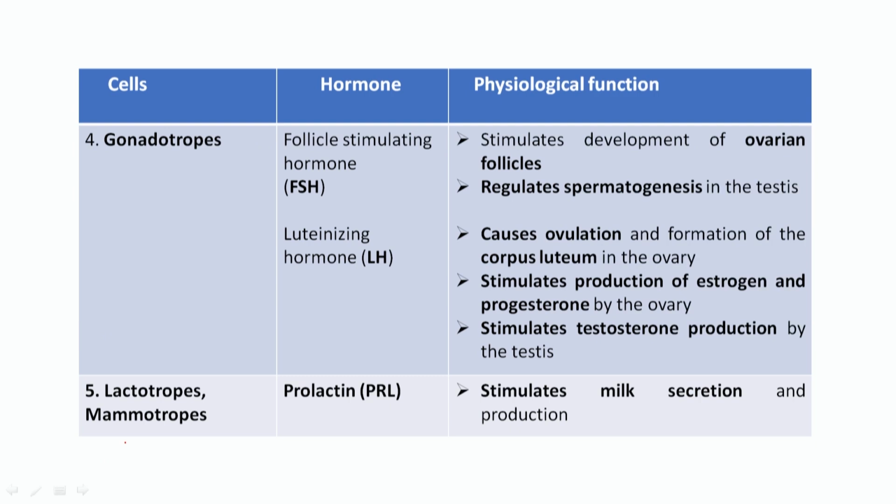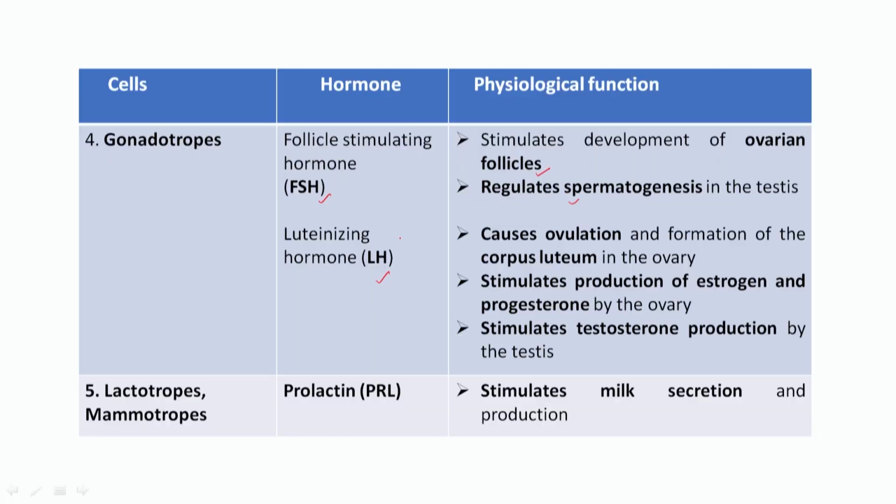The next cell is called gonadotropes. These gonadotropes secrete two important hormones, one called FSH and another called LH. FSH has a different role and LH has a different role. FSH stimulates the ovarian follicle, and it also regulates spermatogenesis in the testis. Yesterday we discussed that spermatogenesis is controlled by two important hormones, FSH and LH. FSH controls the initial stage of spermatogenesis. It has a very important role.